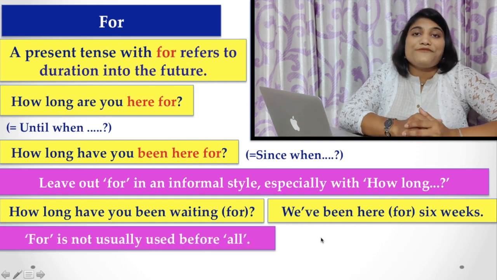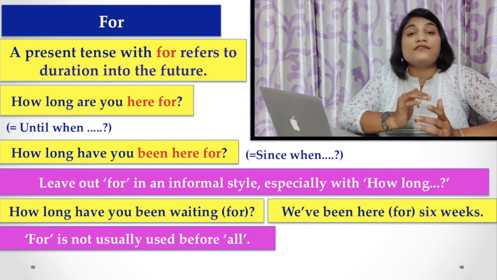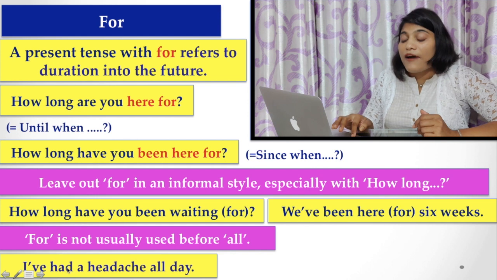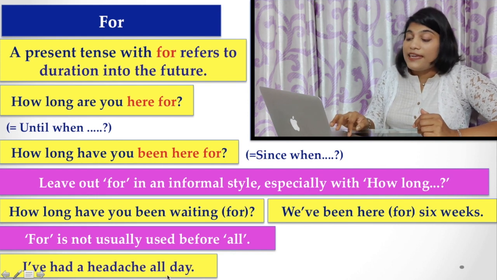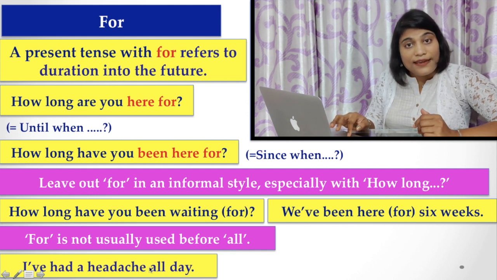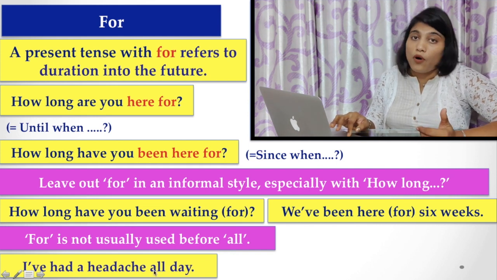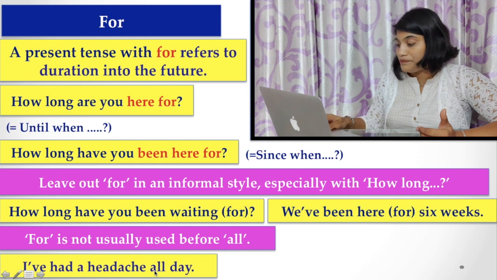Sometimes the preposition for is not used with the determiner all. For example, I have had a headache all day. Here for is missing because for is not used before the determiner all.